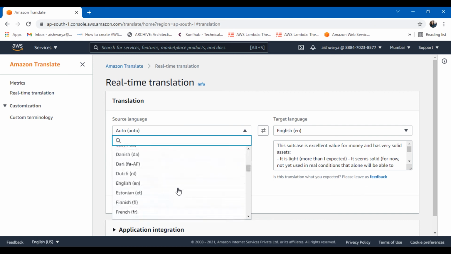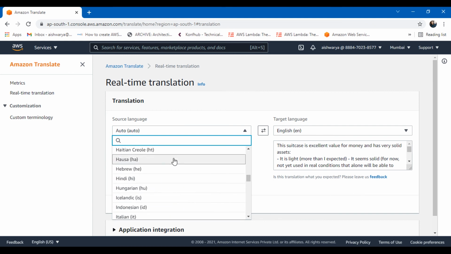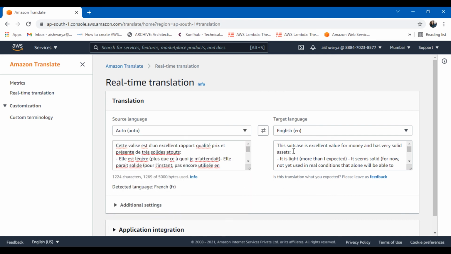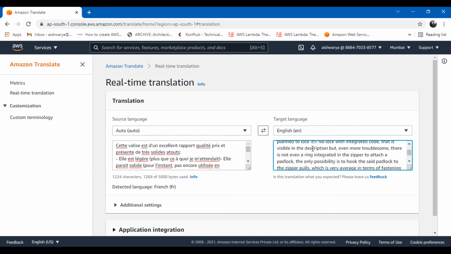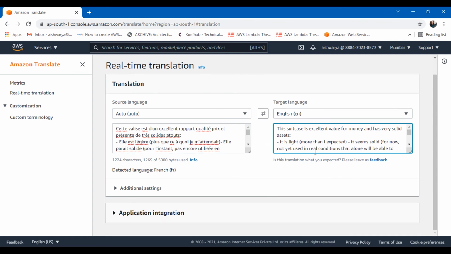A lot of languages are supported. English is there, French is there, German, Gujarati, Hindi and Italian, Japanese. A lot of languages are supported, and for the target language, immediately in real time it has guessed it. It has given us the result. What does this text mean? The translated text has been given here.